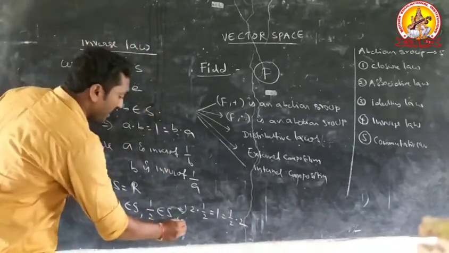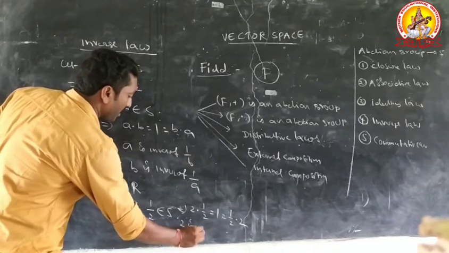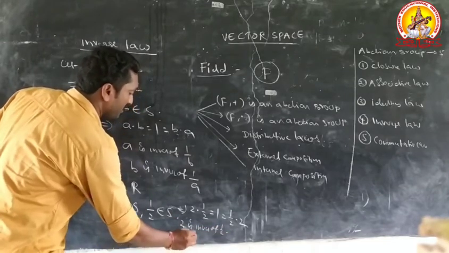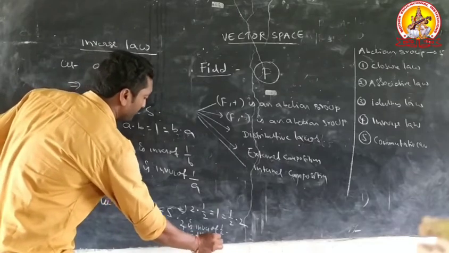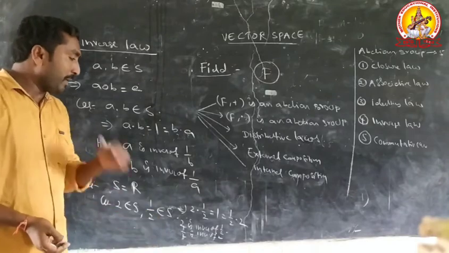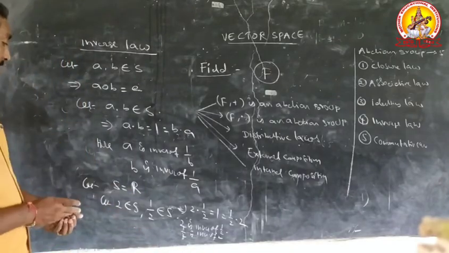Here 2 is inverse of 1 by 2. 1 by 2 is inverse of 2. Therefore, S satisfies the multiplicative inverse law.